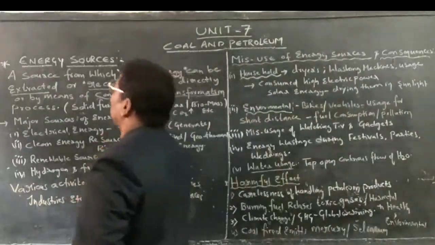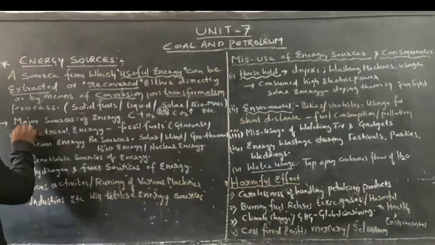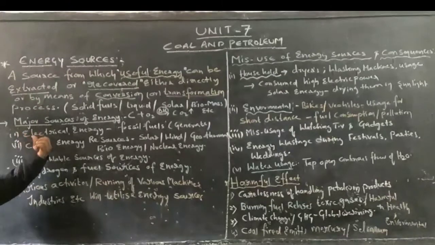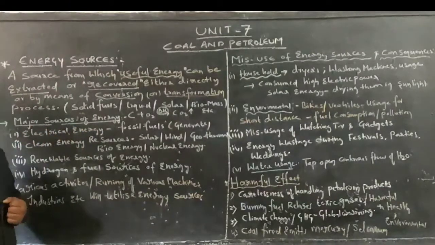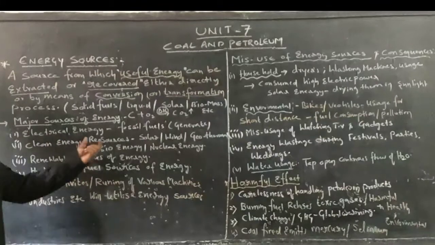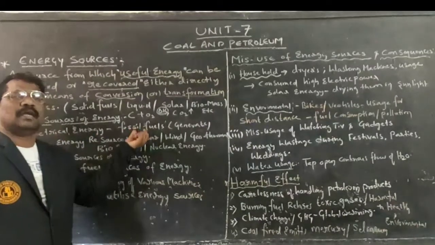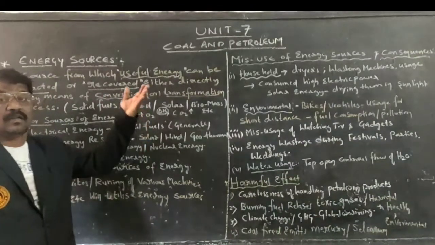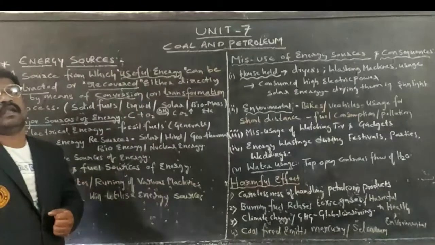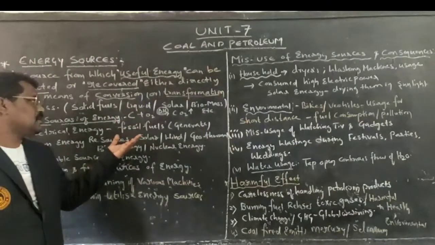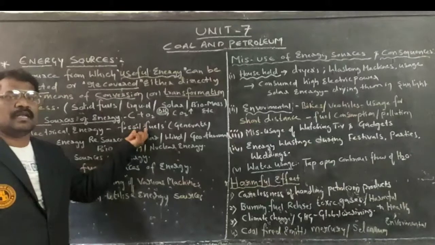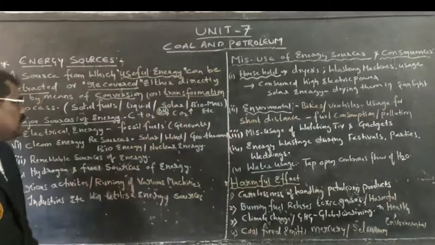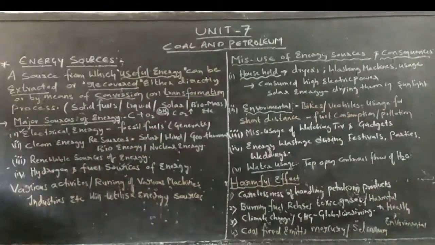There are so many sources of energy, but we are taking some major ones. What are those? First one is electrical energy sources. From where can we extract it? From fossil fuel, by using it for thermal electricity preparation. And not only that, hydroelectricity we can also generate through water. This is one source of energy.